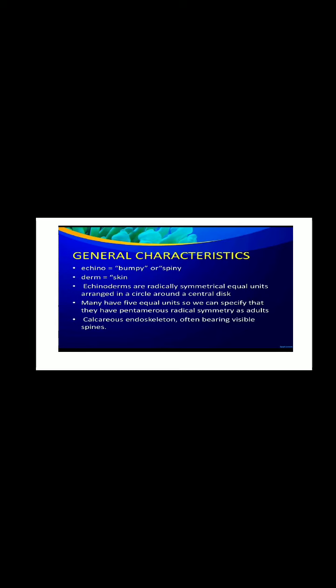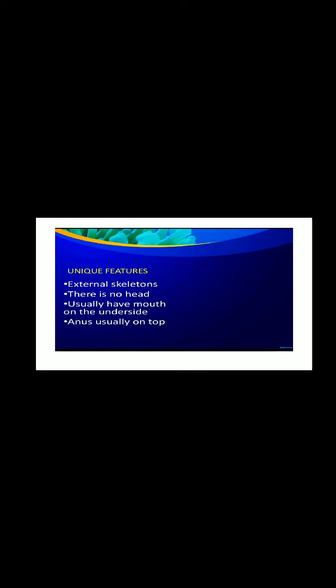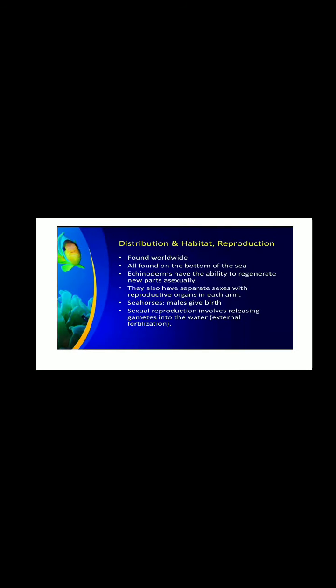Then calcareous endoskeleton is present, often bearing visible spines. Spines are visible over the body. Unique feature: this echinoderm has got an external skeleton, not internal, external. External means out. There is no head, usually having the mouth on the underside. The mouth is present at the bottom of this organism. The anus will be at the top. Anus is an excretory organ. It is at the top and the mouth is at the bottom.